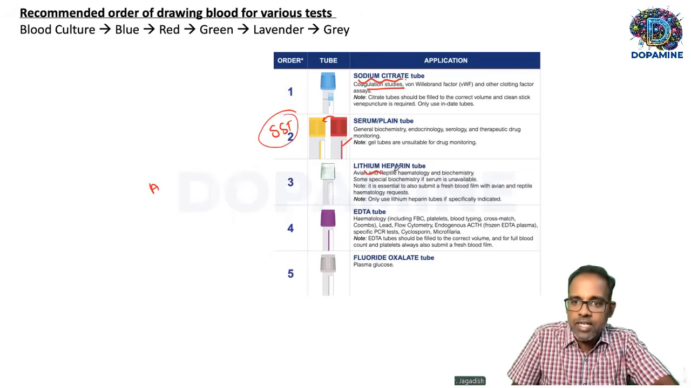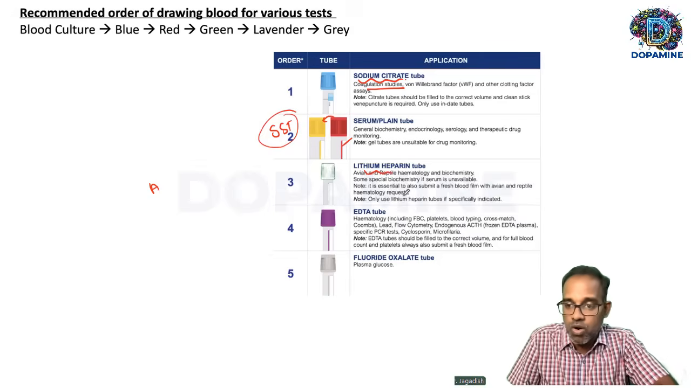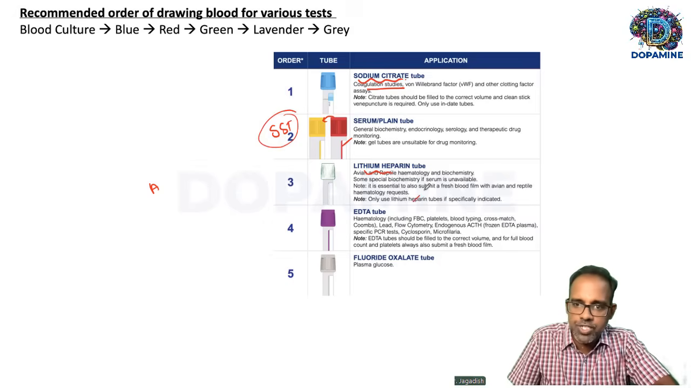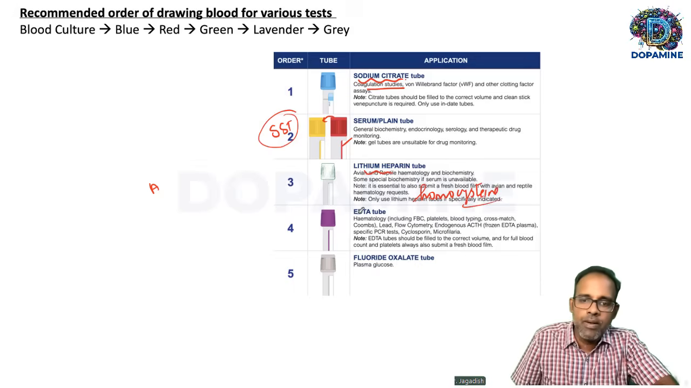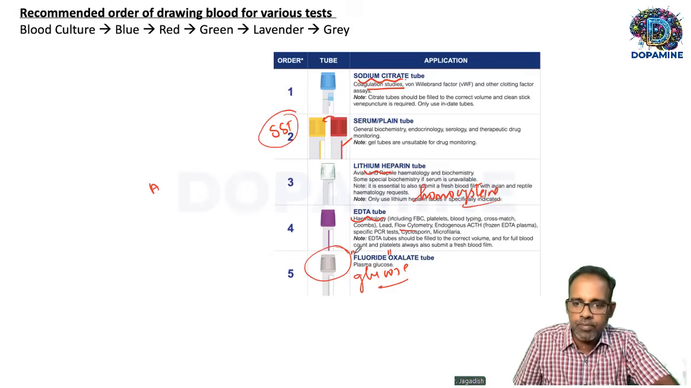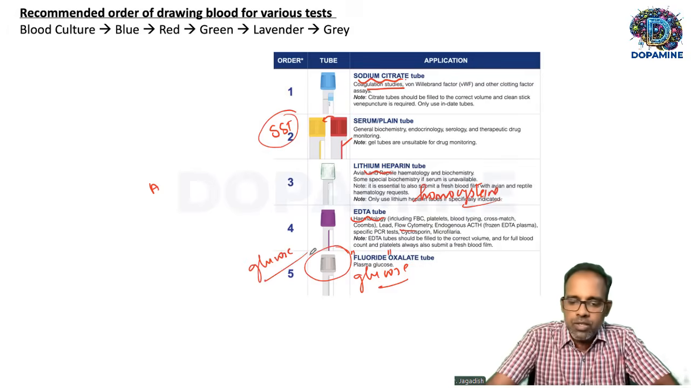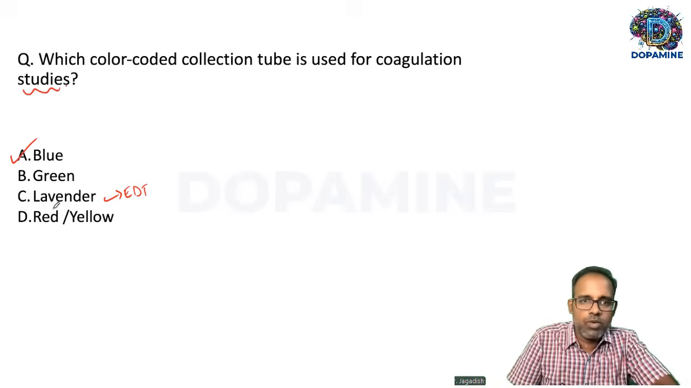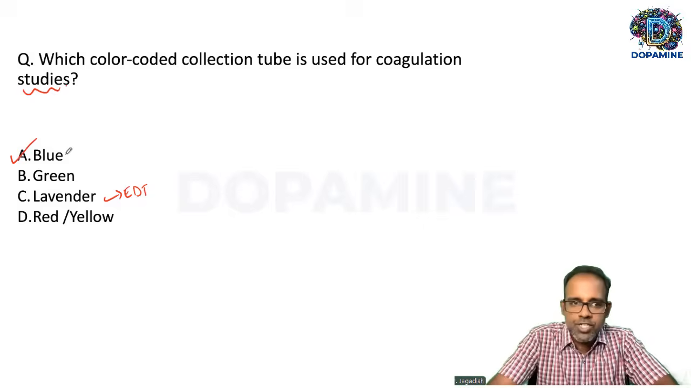Then followed by green. Green is a lithium heparin tube. It is used for some special tests in biochemistry, not for all the tests, only for a few tests. For example, if you want to measure homocysteine, you should use the green color tube. Then the lavender tube, EDTA tubes, which can be used for CBC. Then the gray tube, which is exclusively used for glucose because it contains a glycolytic inhibitor called fluoride. So this is the tube you should use for glucose estimation. So this question's answer will be blue, because that is what is used for coagulation studies.